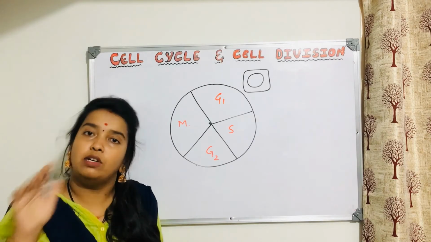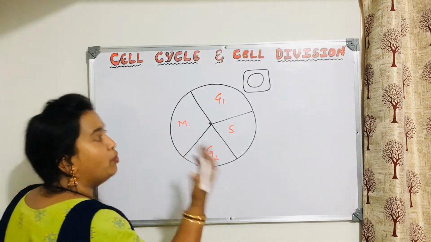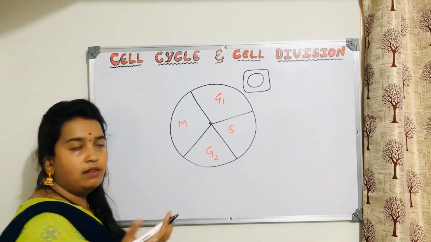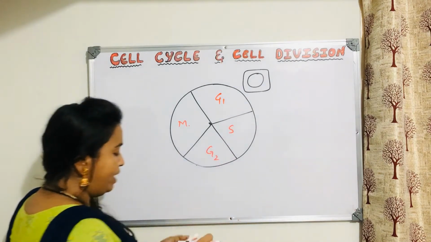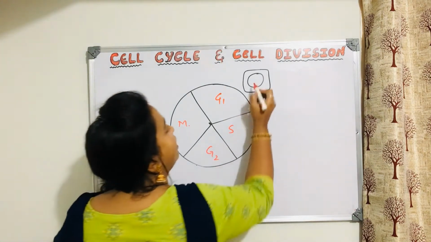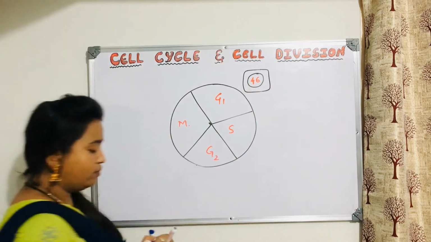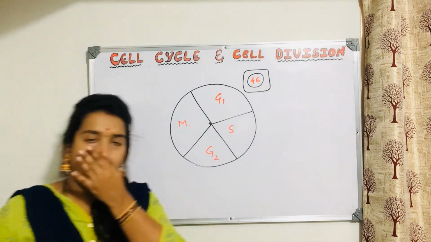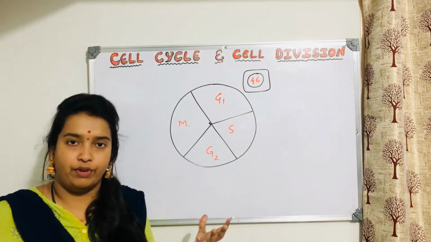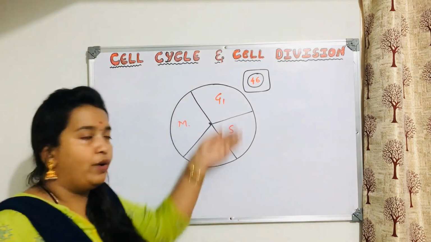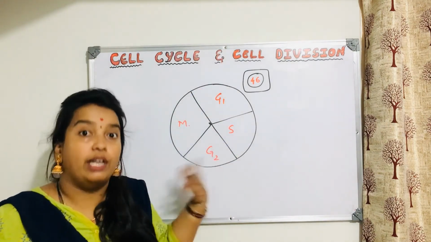You know, diploid means two sets of chromosomes are there. So a human diploid cell will have how many chromosomes? It will have 46 chromosomes. This is at least clear. Let us consider one of the body cells of our human body. It is undergoing the cell cycle, wherein it is going to divide now.